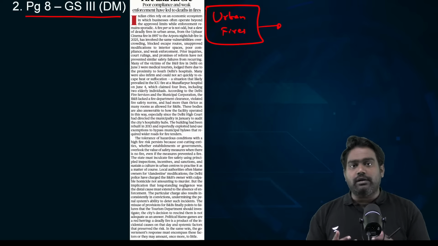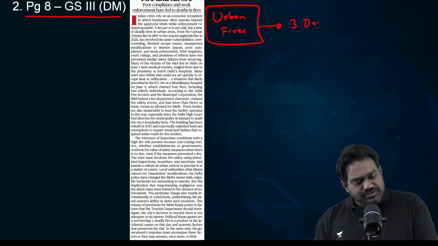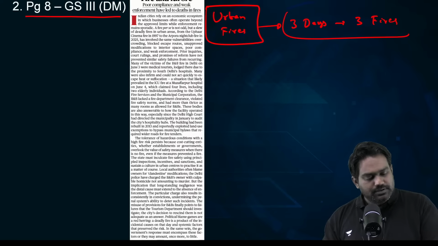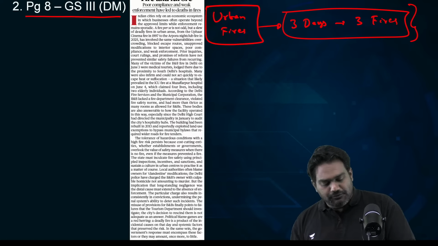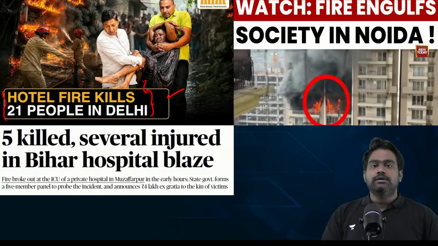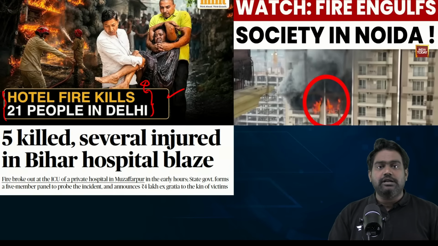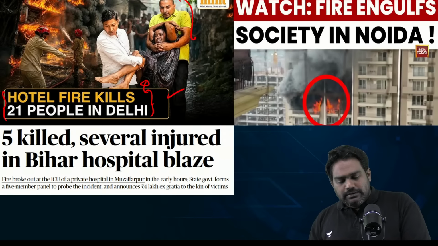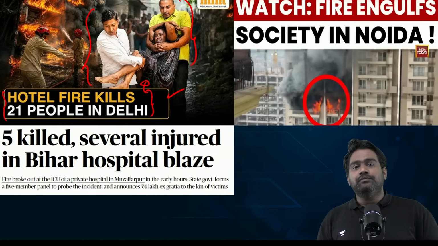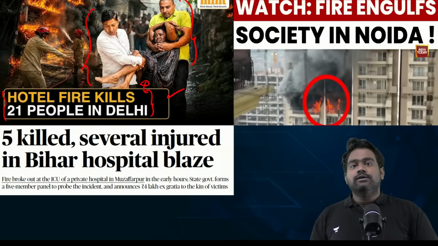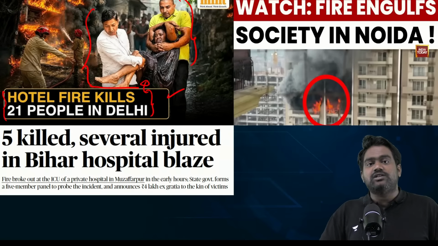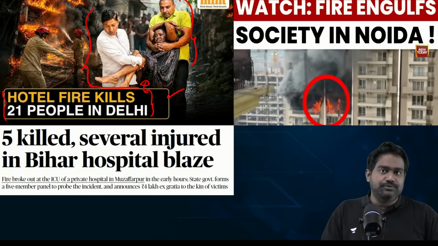But what's shocking right now is that in 3 days, we have seen three consecutive disastrous fires, starting with the Delhi hotel fire, where 21 people were killed, most of them being foreigners. They were all medical tourists from Africa and Central Asia, right? And they couldn't escape in time. There were a lot of violations in this building which went unchecked, unnoticed. And eventually, innocent lives have been lost. This could even dent India's reputation with regard to medical tourism.